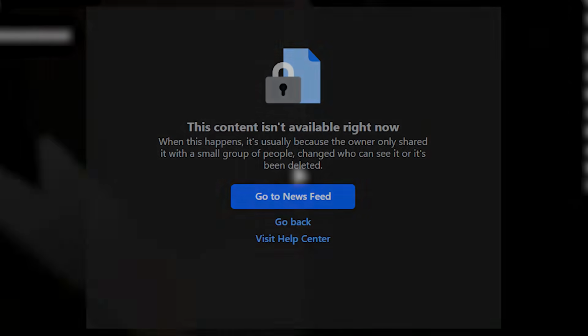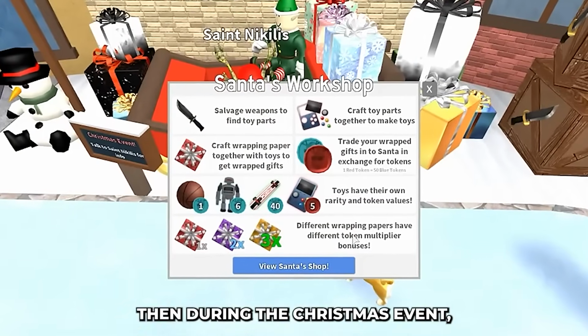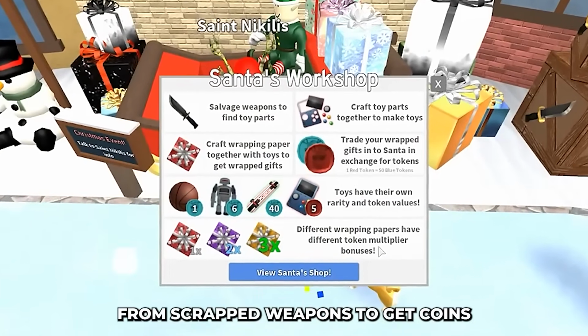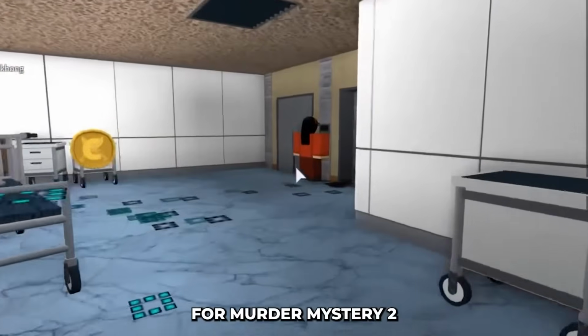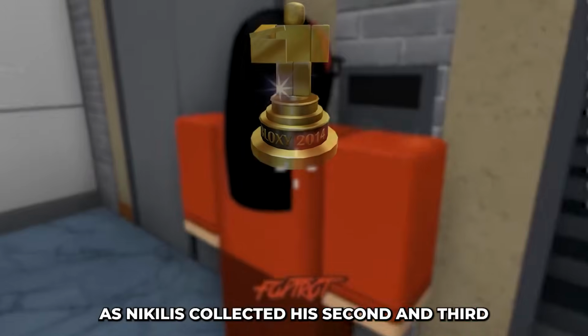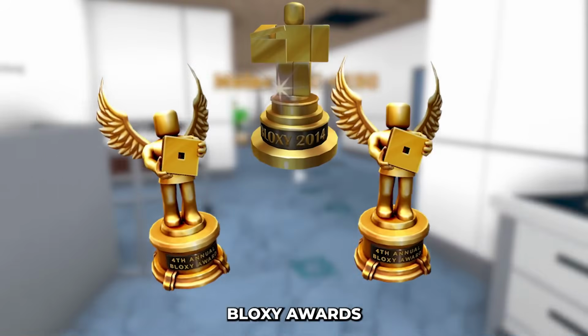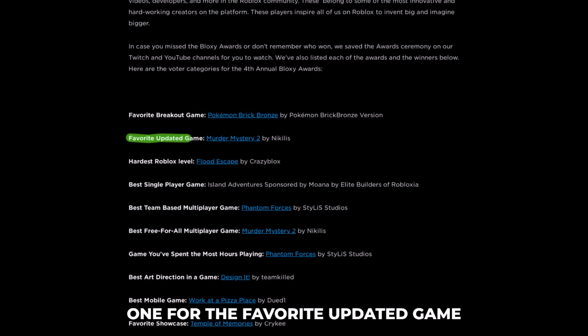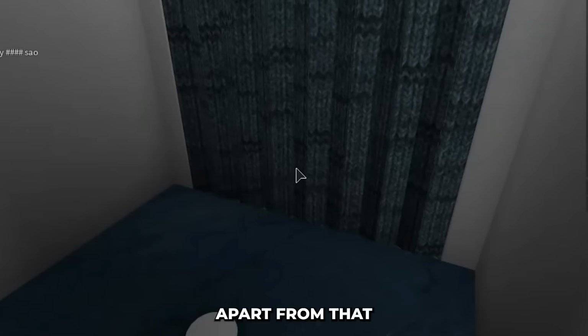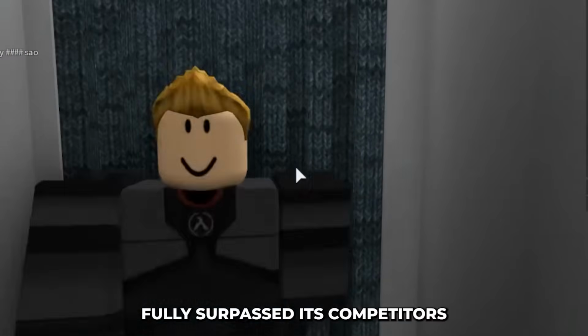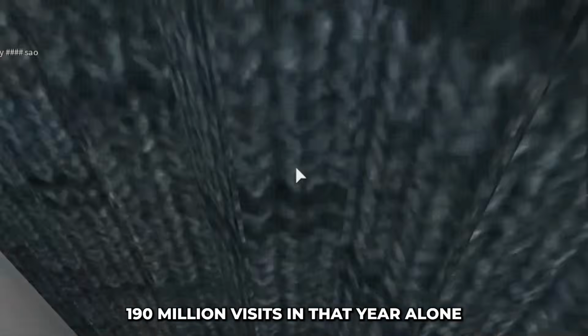Then, during the Christmas event, you would craft gifts from scrapped weapons to get coins that could be used to get a special Christmas box. In the end, it was a successful year for Murder Mystery 2, as Nikilis collected his second and third Bloxy awards this year, one for the favorite updated game and the second one as the best free-for-all multiplayer game. Apart from that, Murder Mystery 2 fully surpassed its competitors and gained over 190 million visits in that year alone.